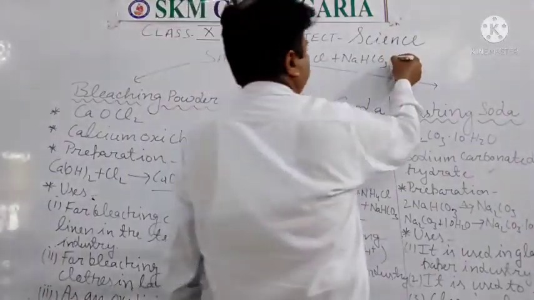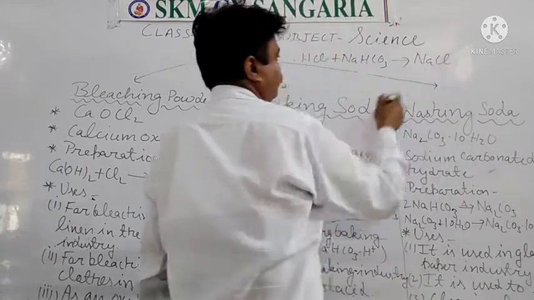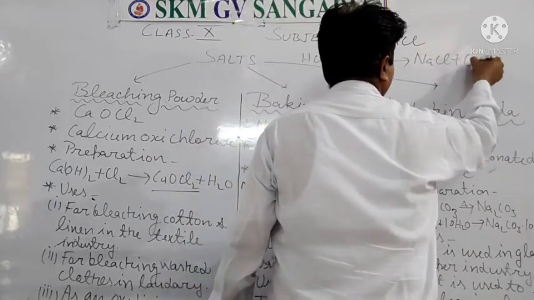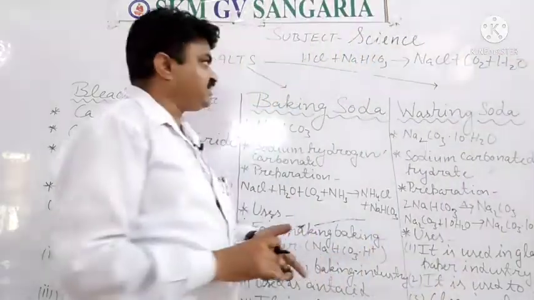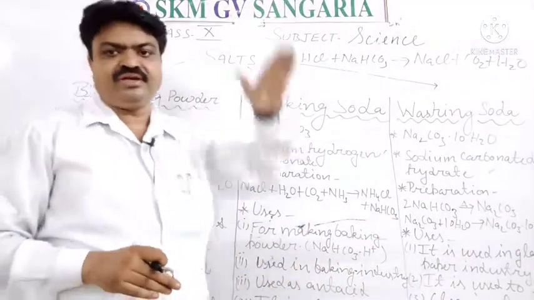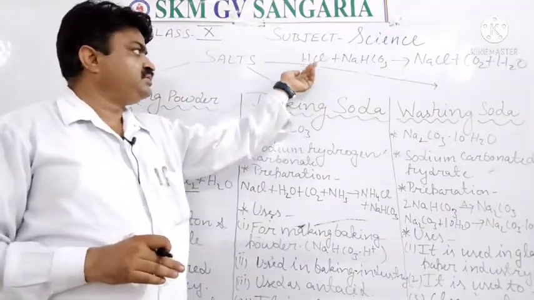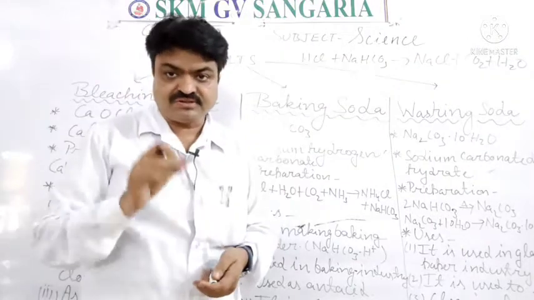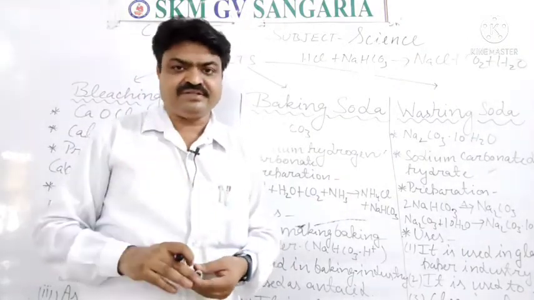And what is produced here, student? Here NaCl is produced, salt is produced, carbon dioxide is produced, and water is produced. This reaction is known as neutralization because here the acidity is neutralized by the baking soda. So baking soda is also used as an antacid.